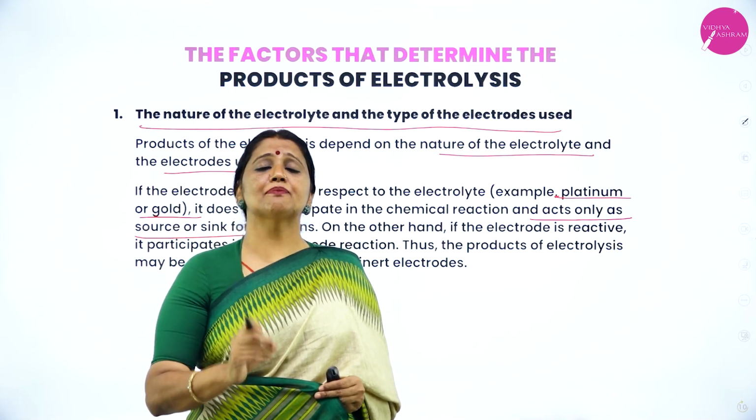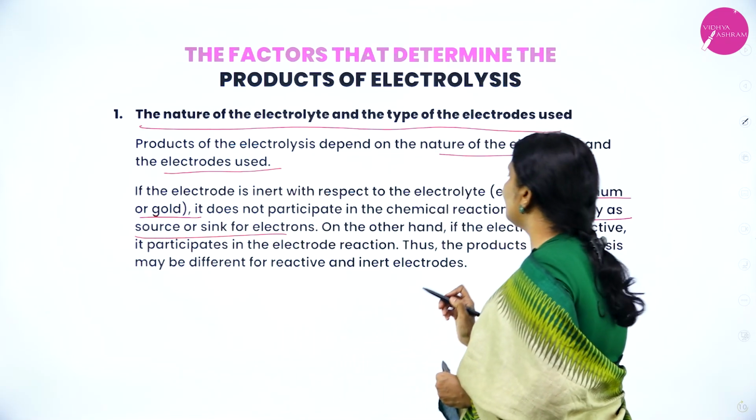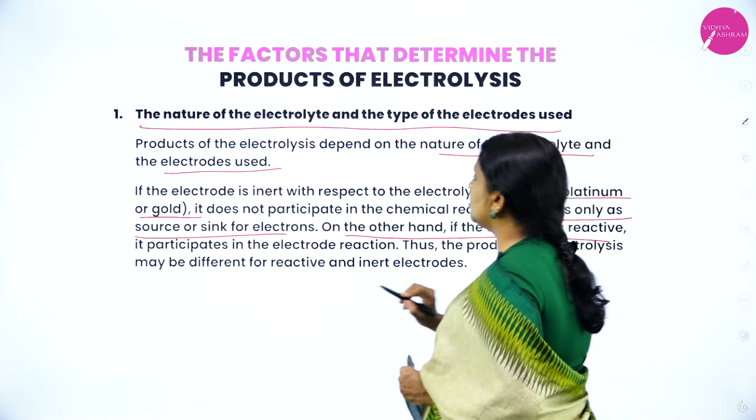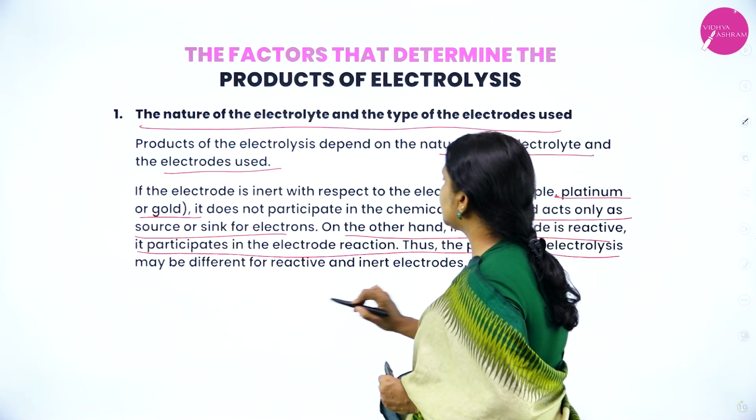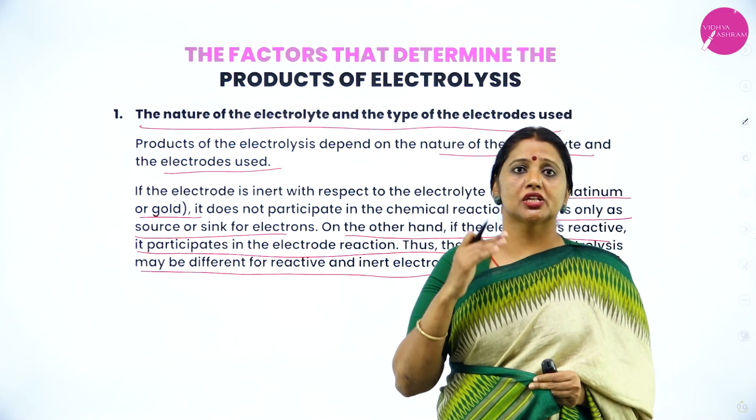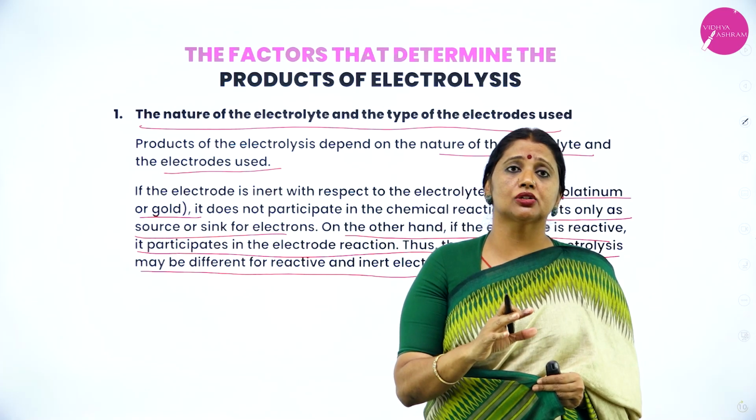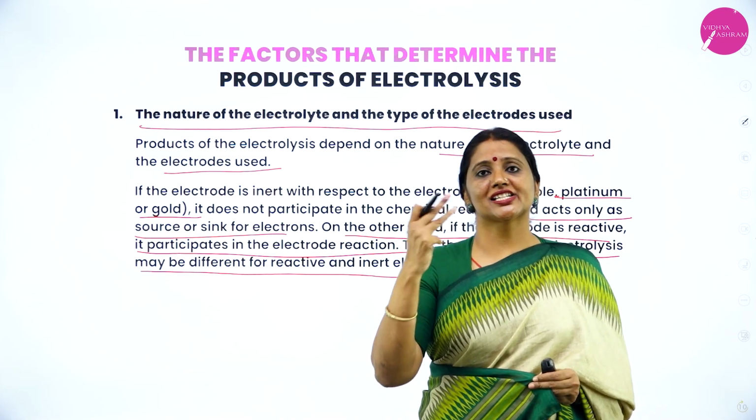A very beautiful example for an inert electrode is gold and platinum. On the other hand, a reactive electrode participates in the electrode reaction. Therefore, the products of electrolysis may be different for reactive and inert electrodes. When you use a reactive electrode, the products are different, and when you use inert electrodes, the products are different.